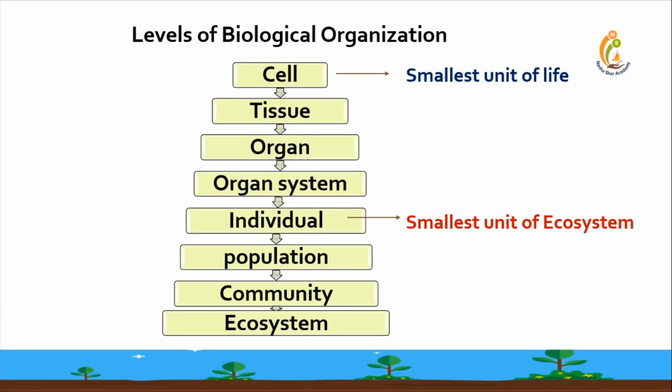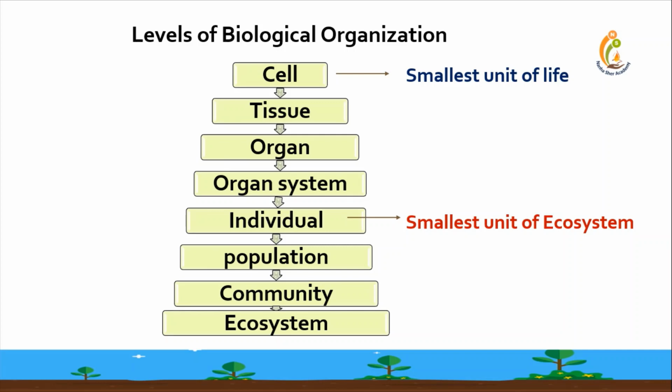Level of biological organization. Here, cell is the smallest unit of life. A group of cells is known as tissue. A group of tissues is known as organ. A group of organs is known as organ system. A group of organ systems constitutes the individual, and a group of individuals is known as population, and different populations are known as community, and different communities living in a specific geographical area are known as ecosystem.